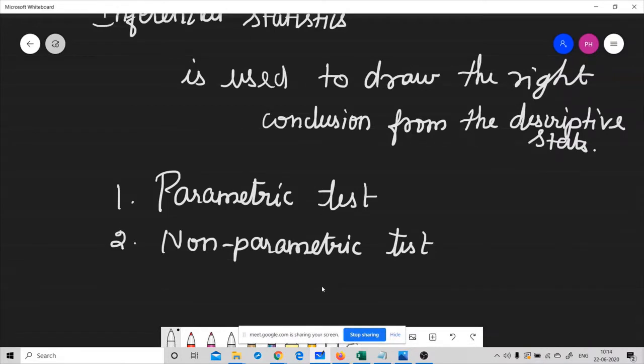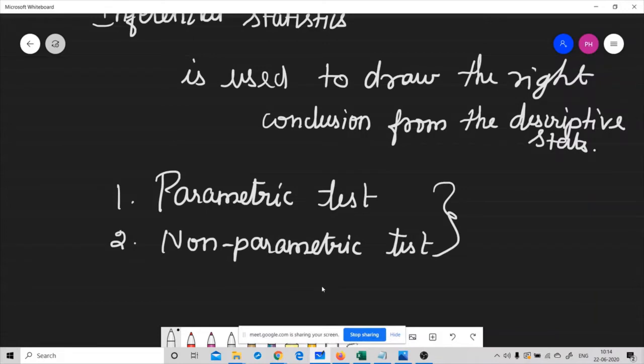If you want to conduct some inferential statistics on the output that you got from descriptive statistics, then we can choose any of the tests from the parametric or non-parametric tests. Parametric statistics is one that makes assumptions about the parameters of the population from which the data is drawn.